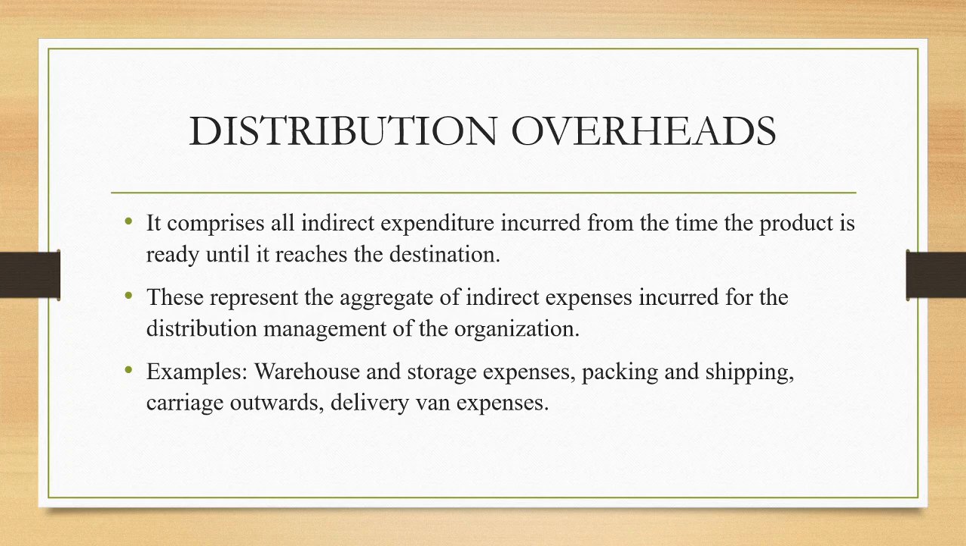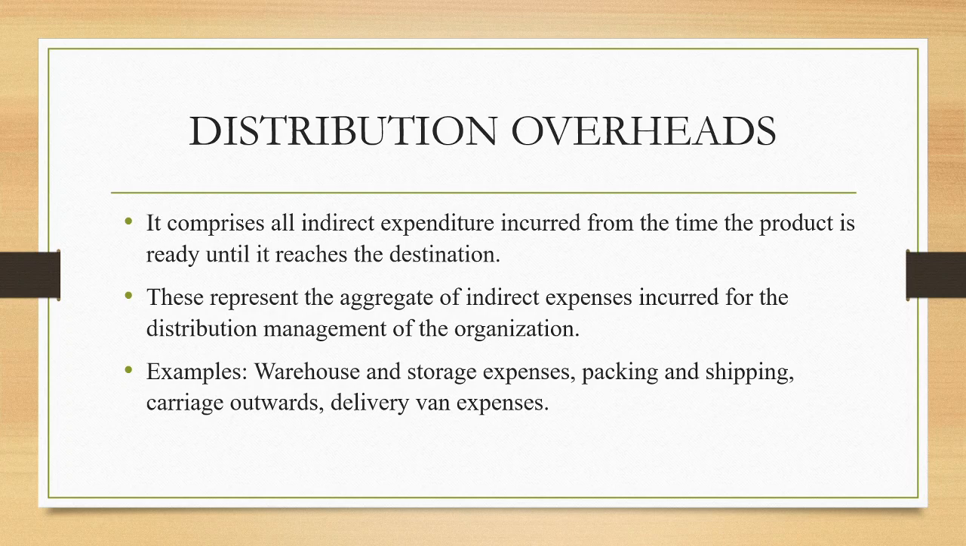Once the finished goods are ready, then it has to be sent to various places for the purpose of sale. So that process, whatever cost is incurred, it is known as the distribution overhead. These are the aggregate of indirect expenses incurred for the distribution management of the organization. In order to make these items available at the doorsteps of the customers, the organization incurs various expenses like packing or shipping, or it may be the van expenses and all. So all these comes under the distribution overheads.